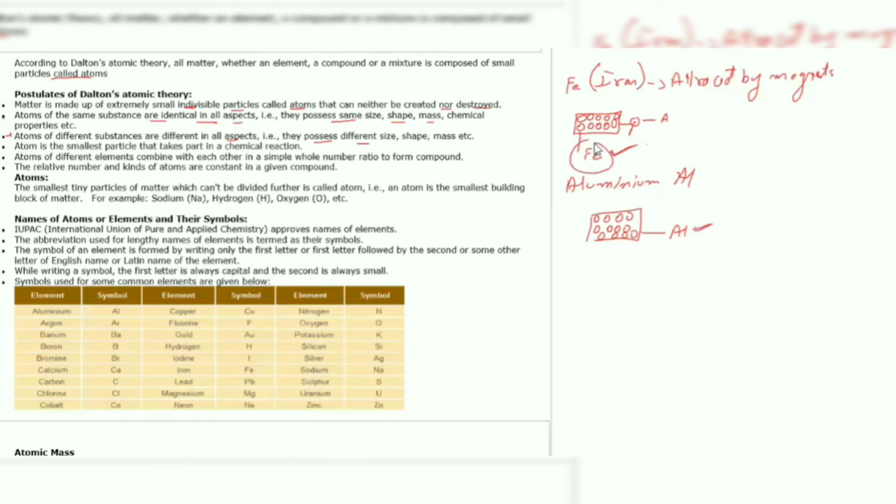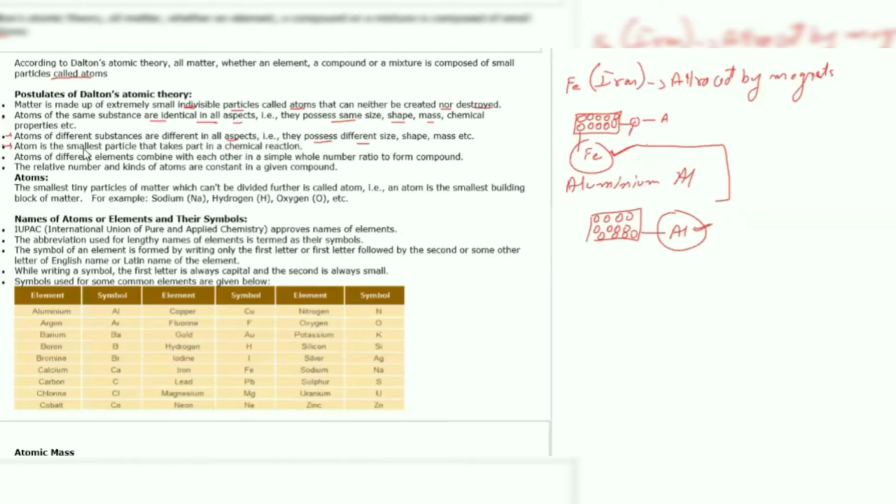Even though iron is made up of atoms and aluminium is also made up of atoms, both of them are made up of two different atoms. And that is what the point states. Atoms of different substances are different in all aspects. That is, they possess different size, shape, mass, etc.